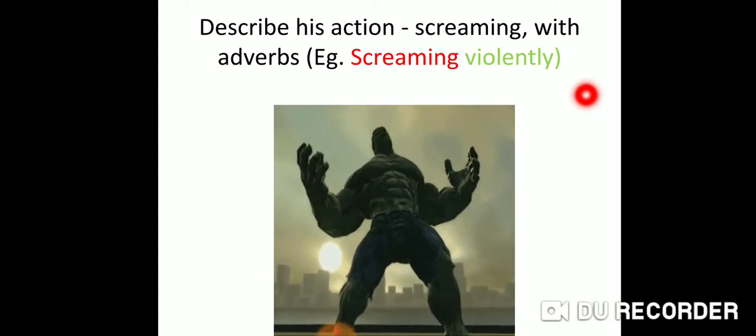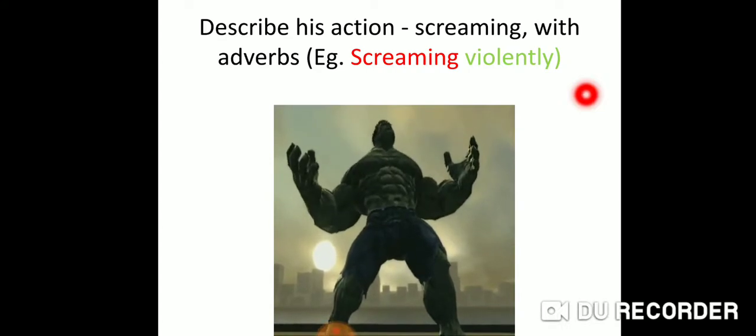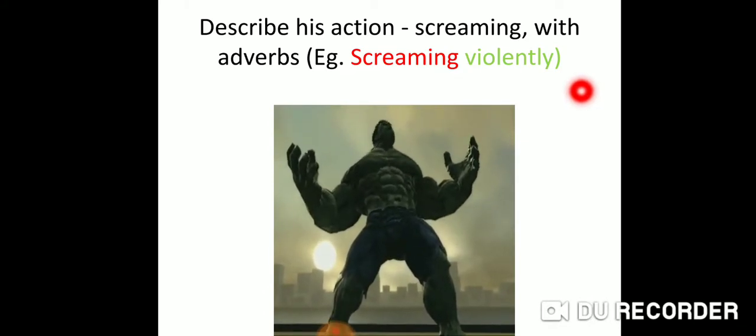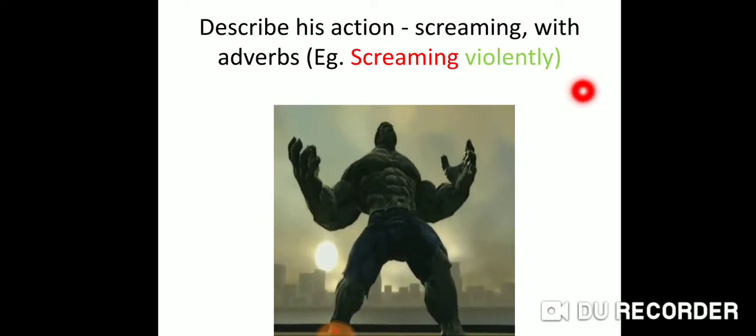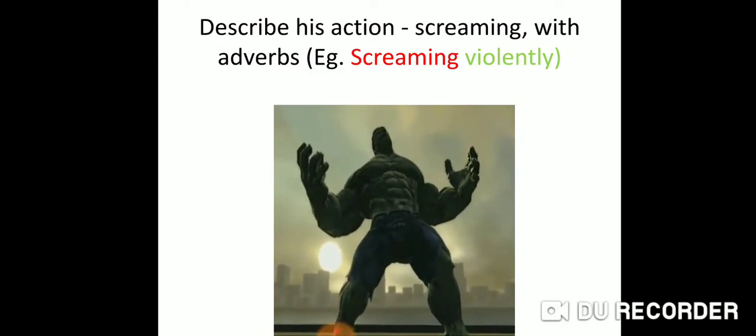Now I want you to write two other words describing the way he is screaming. Please go ahead. I'll wait for 2 minutes. Okay, thank you.